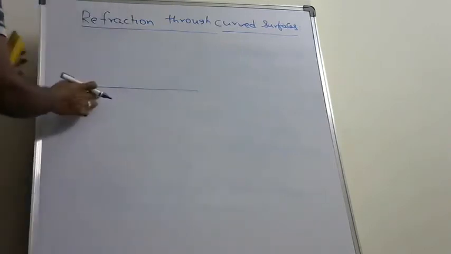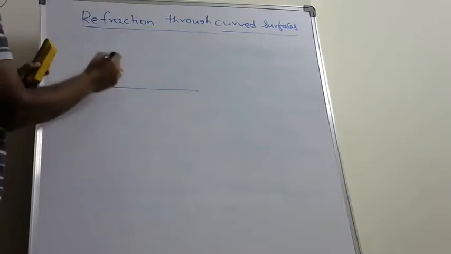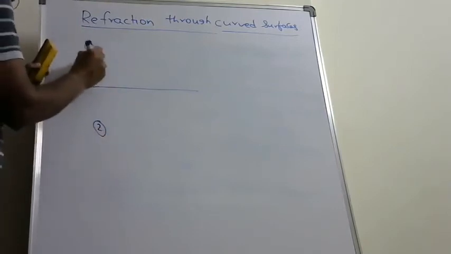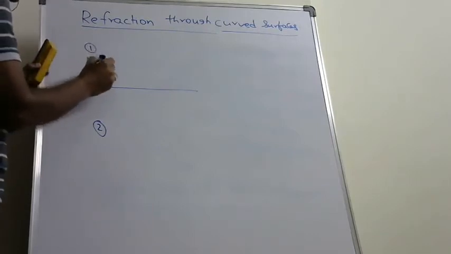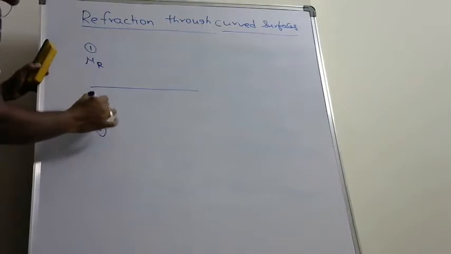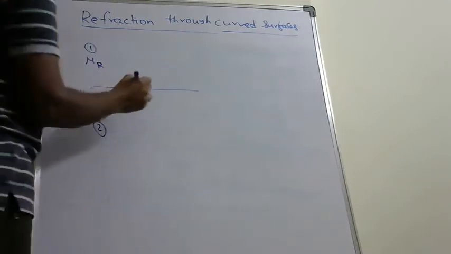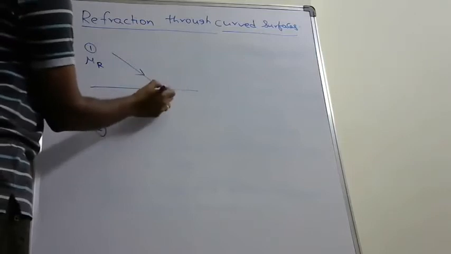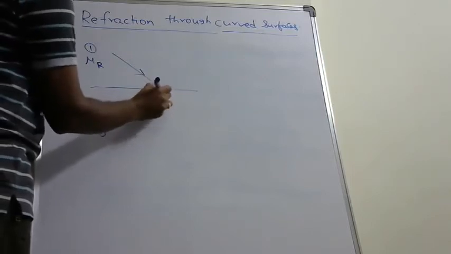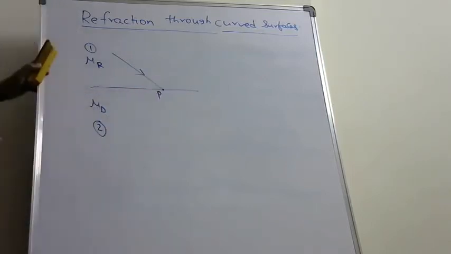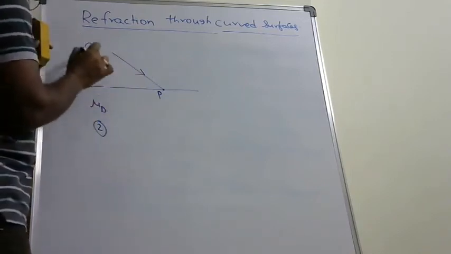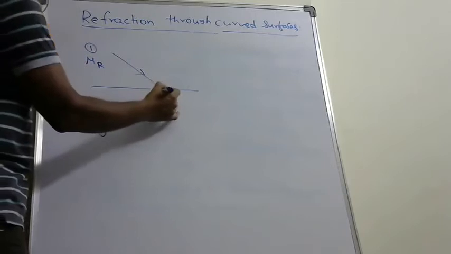This is the plane interface separating two mediums. This is medium 1 and this is medium 2. This medium is a rarer medium whose refractive index is mu r. This medium is denser medium whose refractive index is mu d. A light ray falls on the interface at the point P. This light ray is traveling in rarer medium and falls on the interface at P.